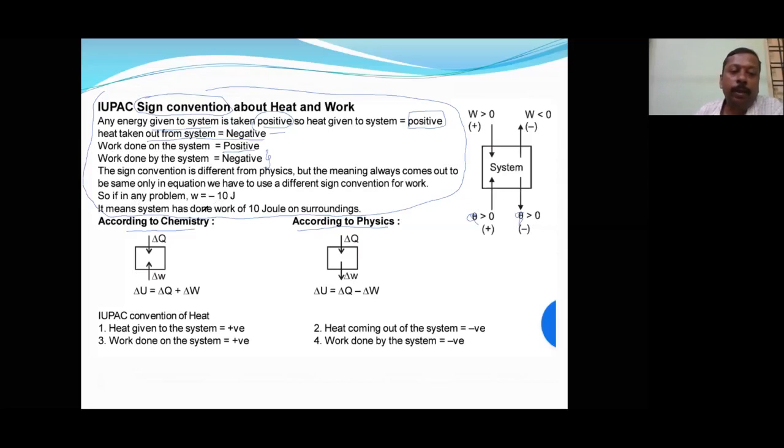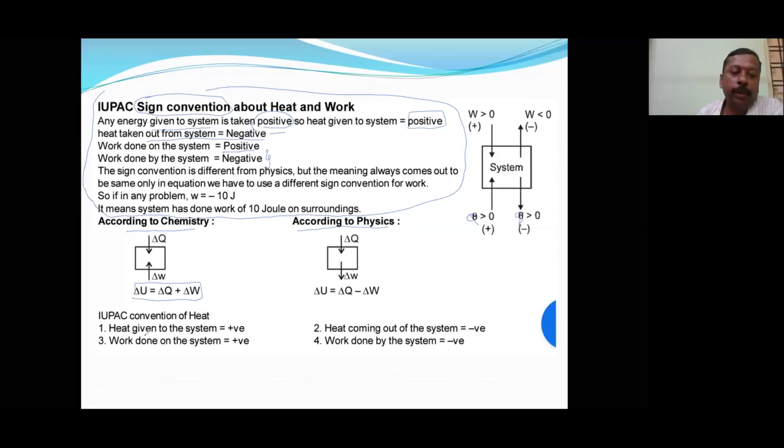Okay, it means work done where the system has done work of 10 joules on the surroundings. Minus means work done by the system on the surroundings. So this is what, according to chemistry, delta Q and delta W, work done and heat given to the system. This is the formula for chemistry.